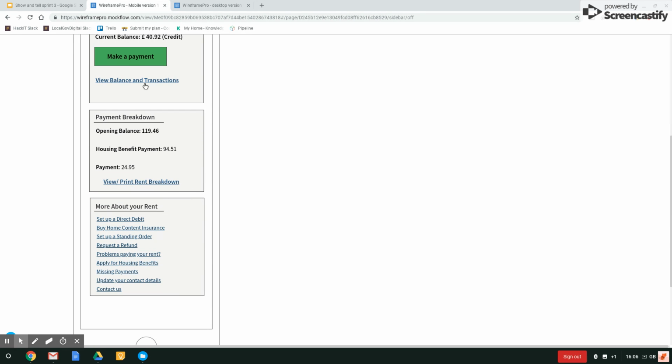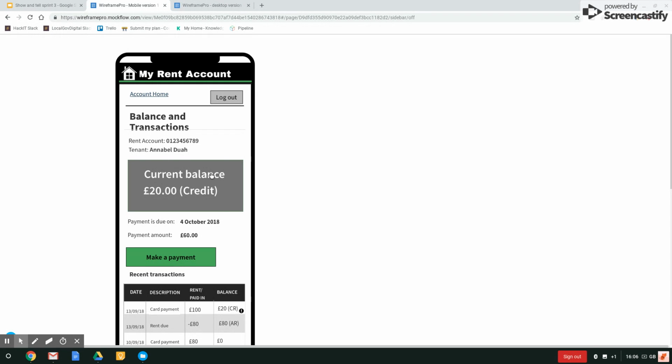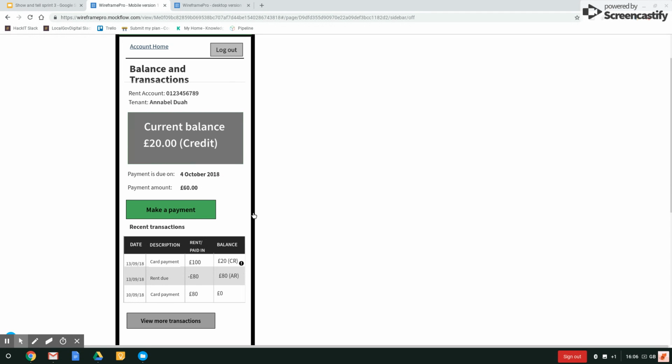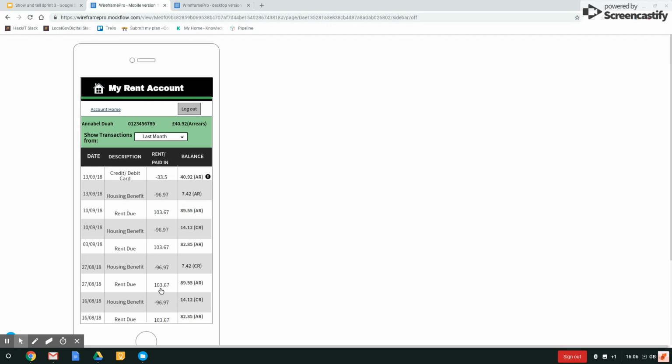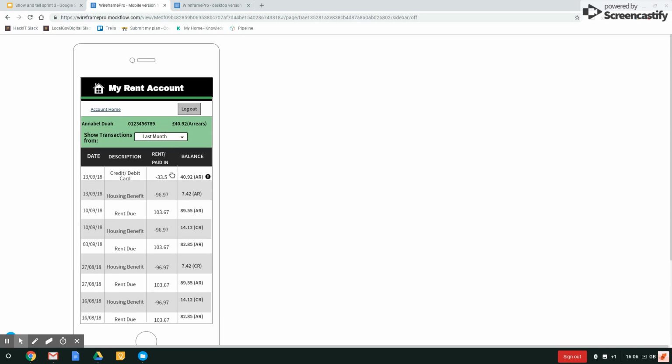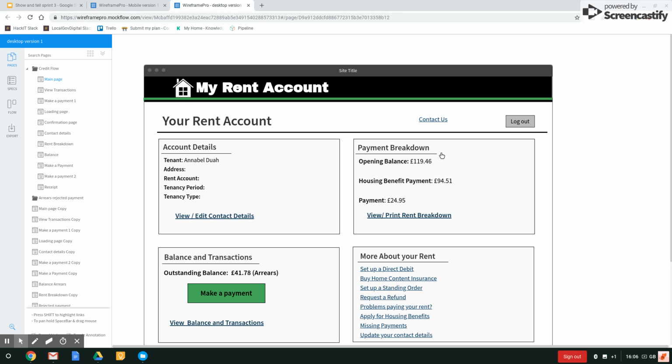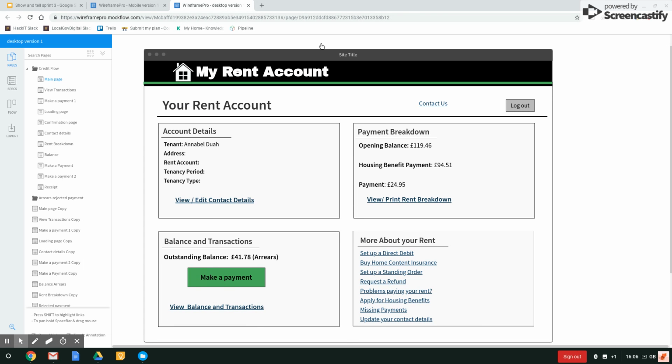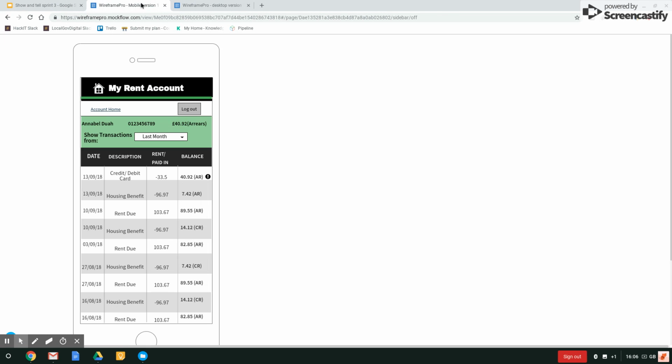And then finally, view your balance and transactions. So this is your current balance. And then you've also got all of your table there. If you view more transactions, you can see there's a kind of fuller statement. So we've done quite a lot of testing with users already, and I'll run you through some of that in a little while. But just so you can see, this is the desktop wireframe as well. So we do have two versions, but I'll put the links so that you can have a look.